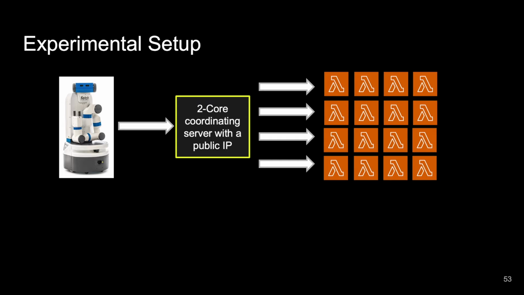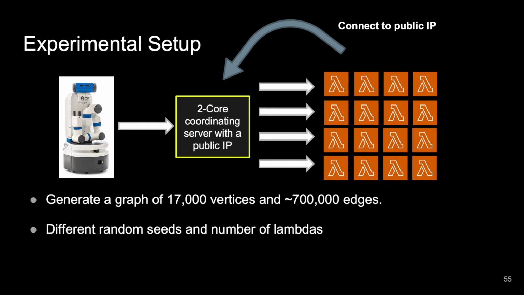However, due to the limitations mentioned earlier, we need lambdas to communicate with each other for some work-sharing methods. Therefore, we provisioned a lightweight and cheap two-core coordinating server with a public IP. Lambdas can then connect to this public IP to communicate with each other. All our experiments generate a graph of 17,000 vertices and approximately 700,000 edges. All our experiments are run over different random seeds and varying number of lambdas.